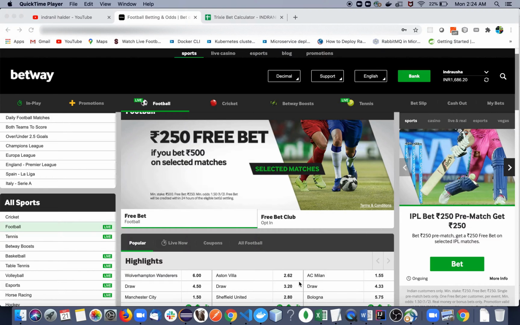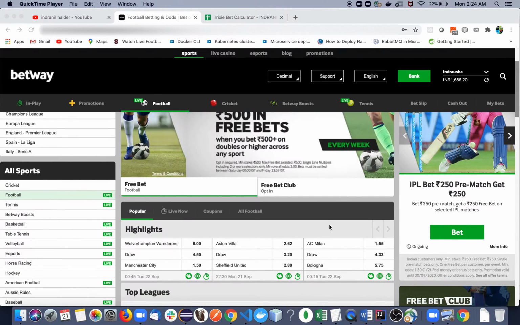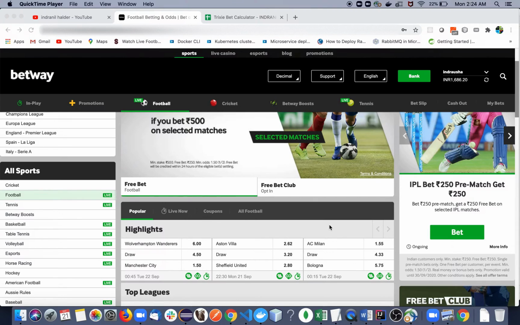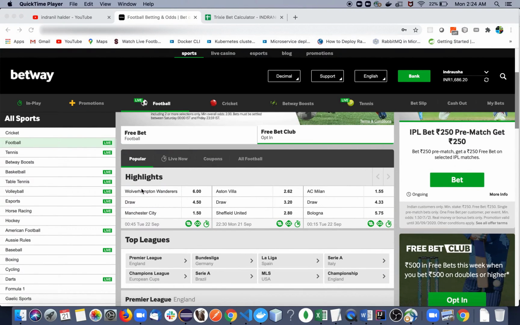So what is that? Suppose you are pretty sure that you are going to put bets on four different events. So fourfold comes with four different events. What are the different events? Suppose this match you can take as one event. This match, Aston Villa versus Sheffield, you can take as another event.